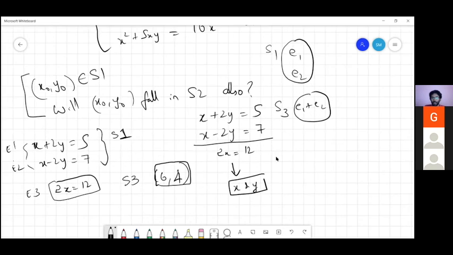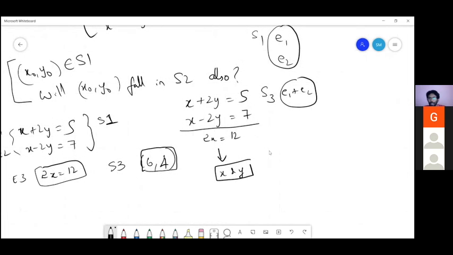Now suppose we have an equation like 3 by 5x plus 2 by 7y is equal to 15 and 9x minus 31y is equal to 100, something like that.